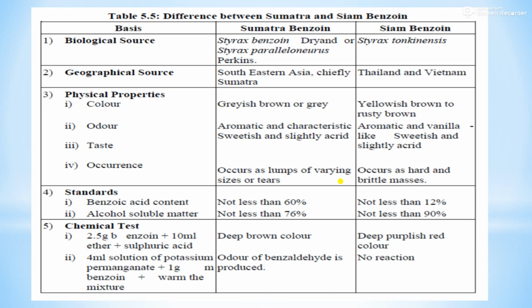These are the differences between Sumatra benzoin and Siam benzoin: in biological source, geographical source, physical properties such as color, odor, taste, occurrence, then standards and chemical tests. These are the differences between Sumatra benzoin and Siam benzoin.